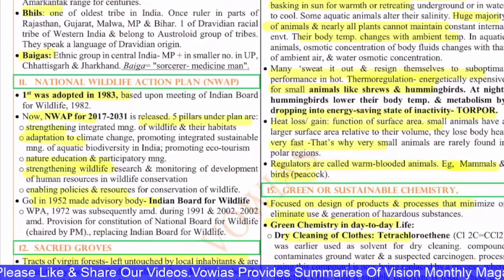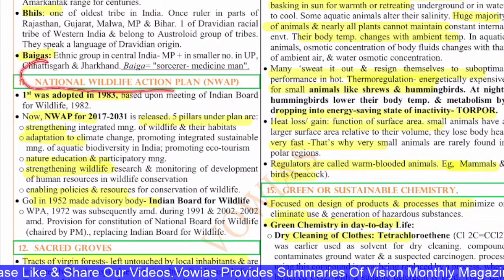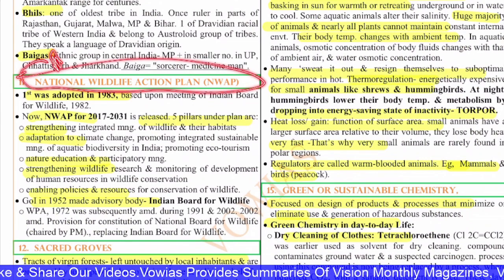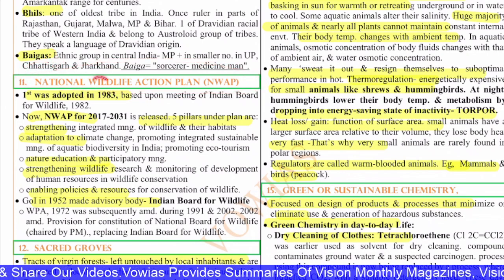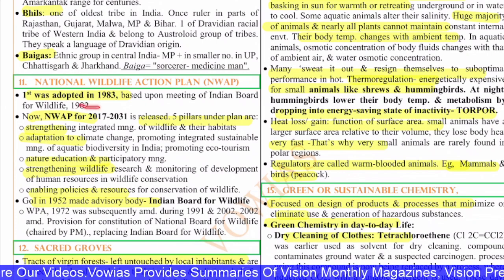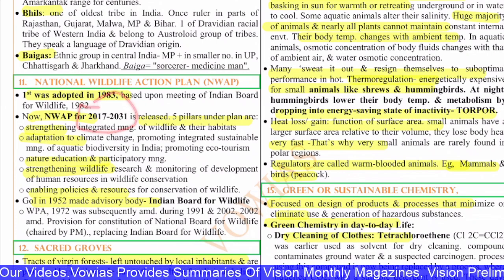Next, the 11th question is with regard to the National Wildlife Action Plan. This National Wildlife Action Plan was first adopted in 1983, remember this. It was not adopted recently. And recently we have the National Wildlife Action Plan for 2017 to 31. So that's why we need to know about it.